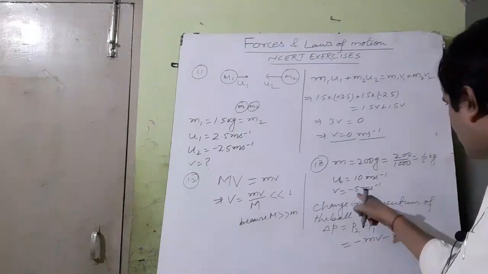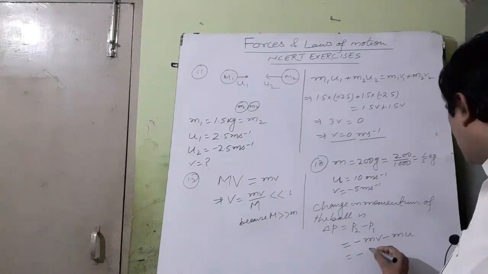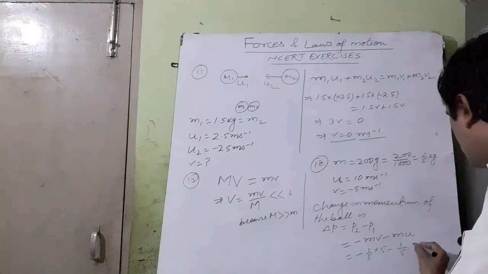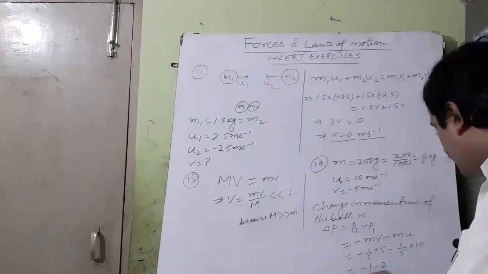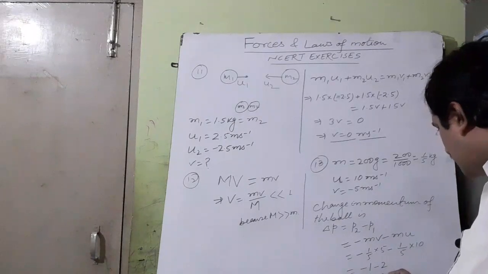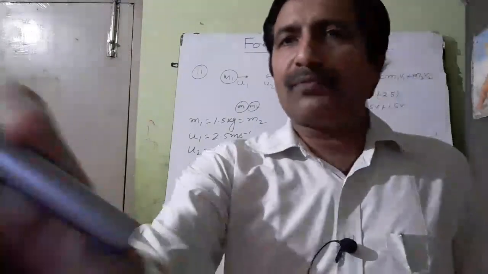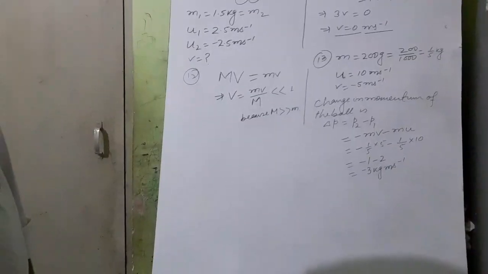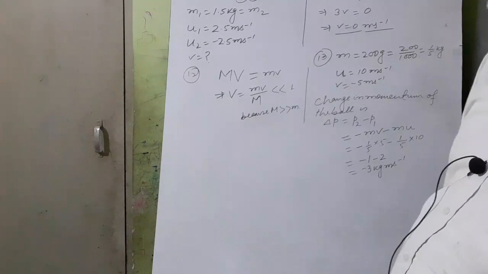Minus mv is because this v is negative. So you can write it minus 1 by 5 into 5, minus 1 by 5 into 10. So this is equal to minus 1 minus 2, means minus 3 kg meter per second. This is the change in momentum of the hockey ball. Okay, so you got the answer minus 3 kg meter per second.